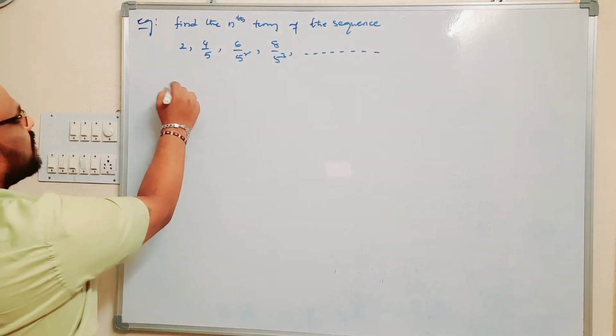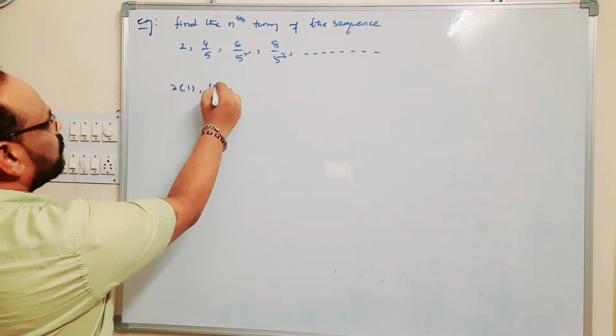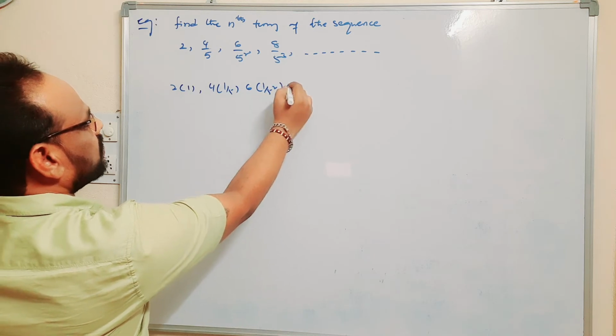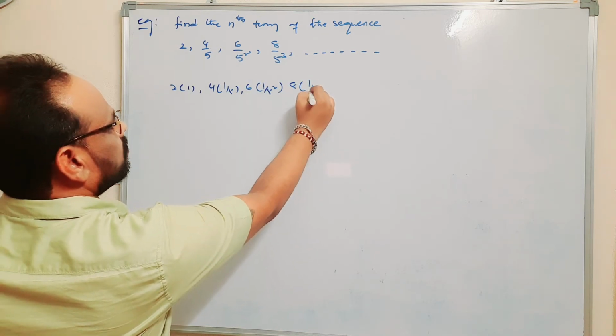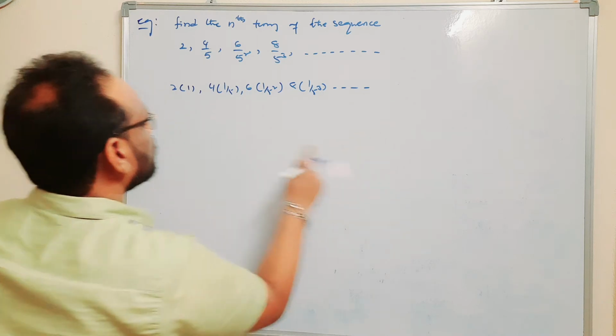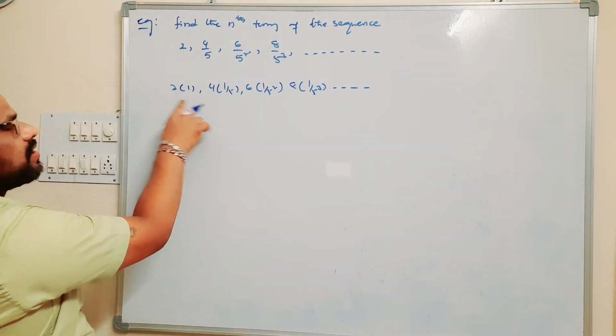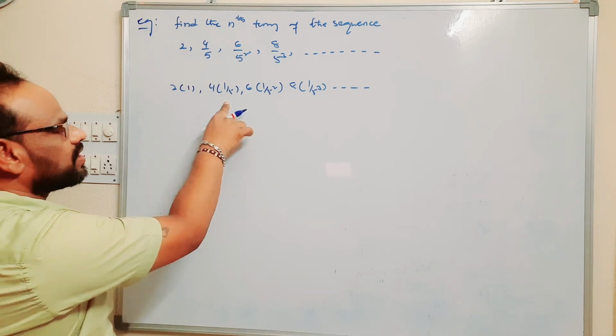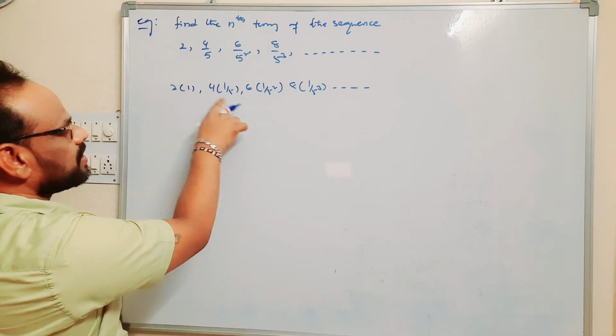It can be written as 2 into 1, 4 into 1 by 5, 6 into 1 by 5 square, and 8 into 1 by 5 cube, and so on. It is a product of the corresponding terms of the AP and GP.